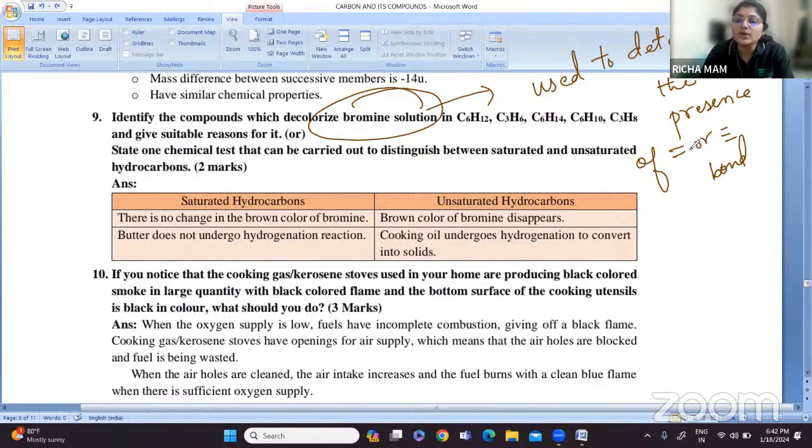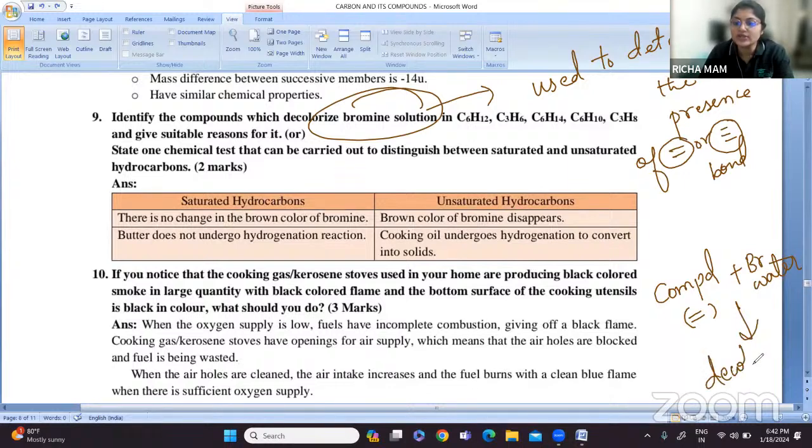Now, when do you get a positive test? Suppose I have a compound which has a double bond. I react it with bromine water. What will happen? It will show decolorization.